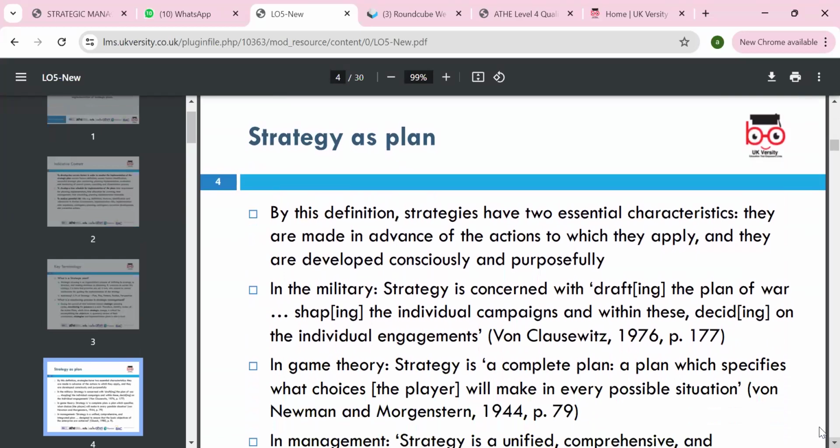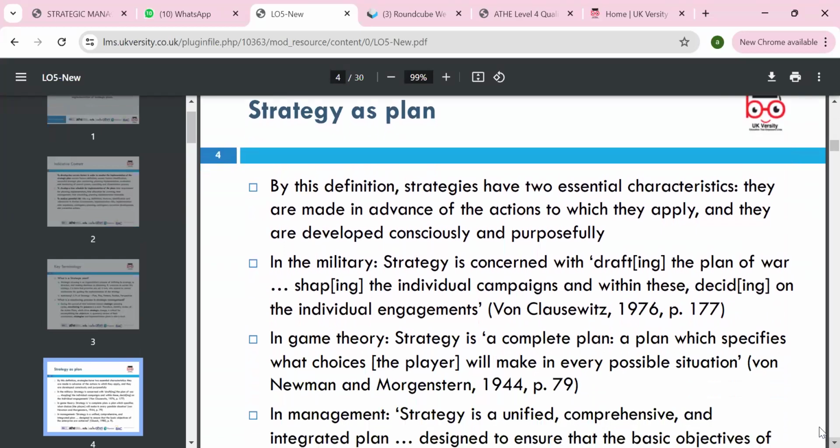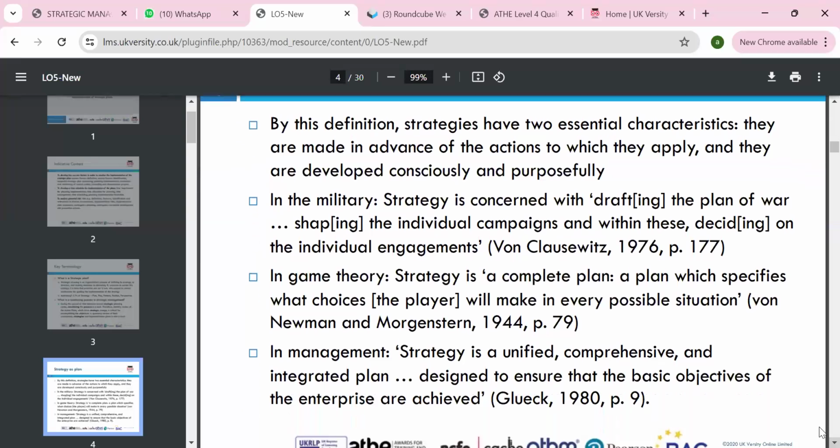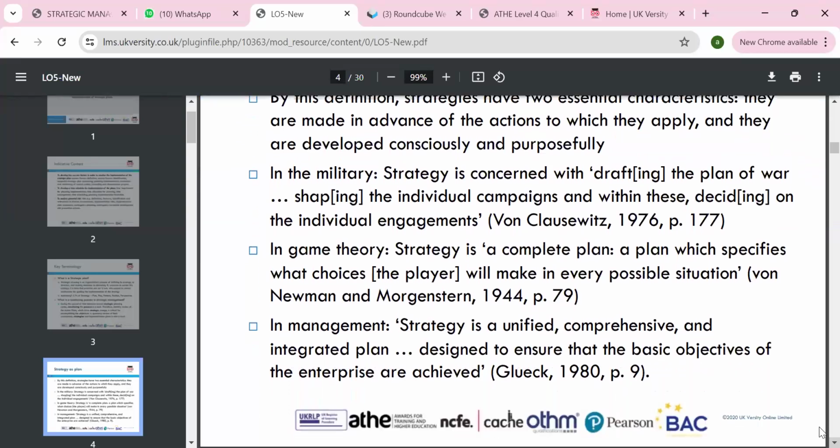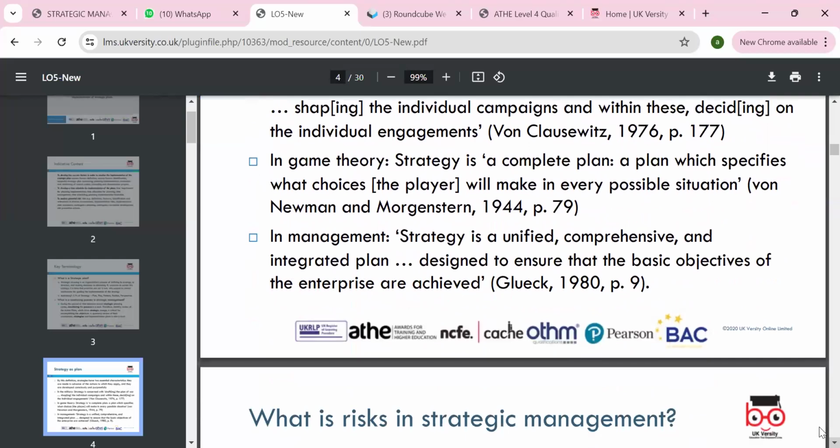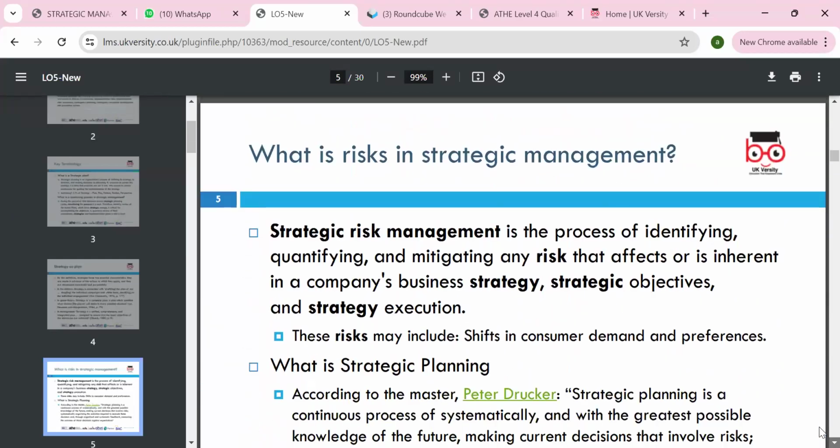So strategy by definition has 2 essential characteristics which we need to apply: strategies are developed consciously and purposefully. The purpose of it, why are you making it? Otherwise it is not just daily drafting; implementation is more, we need to be focused. In game theory, a strategy is a complete plan with specific choices for every possible situation. So strategy is a unified, comprehensive, integrated plan, linked with the various elements of the basic objective of the organization.